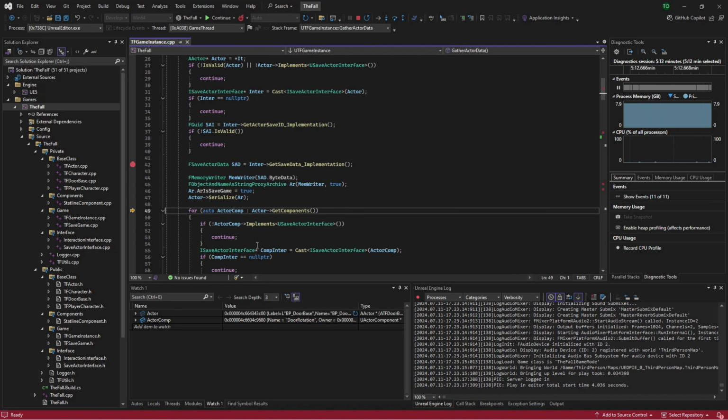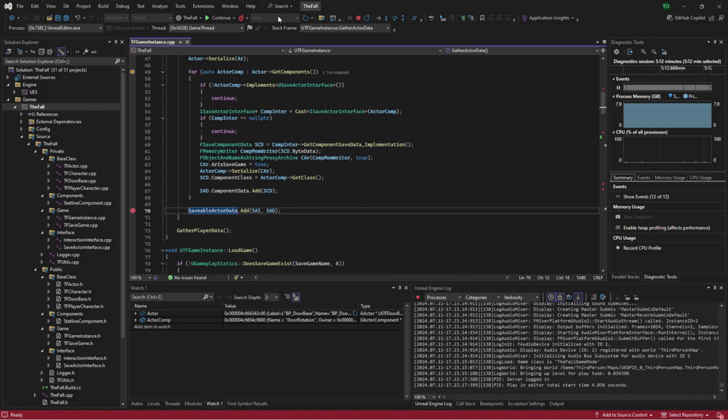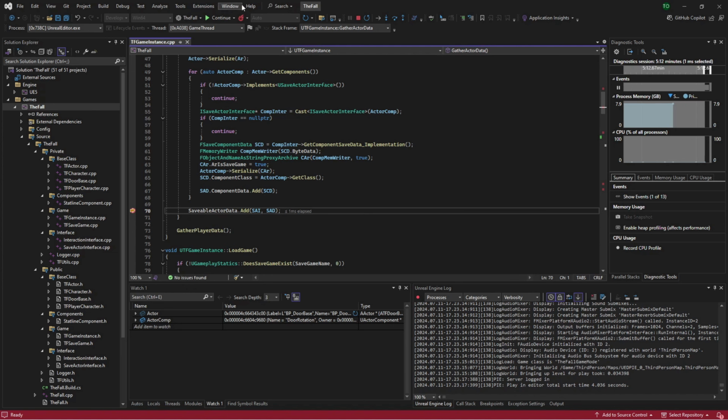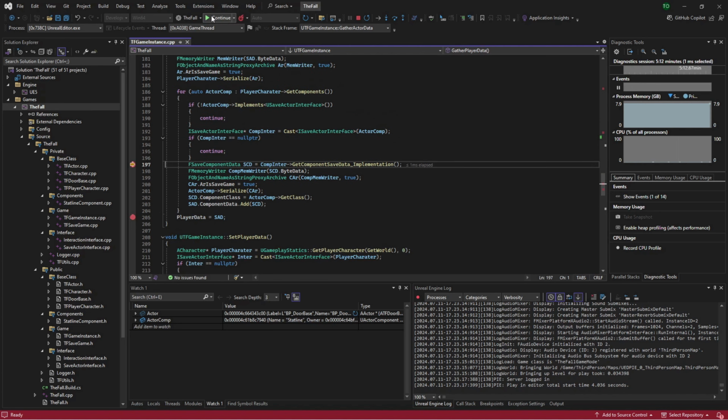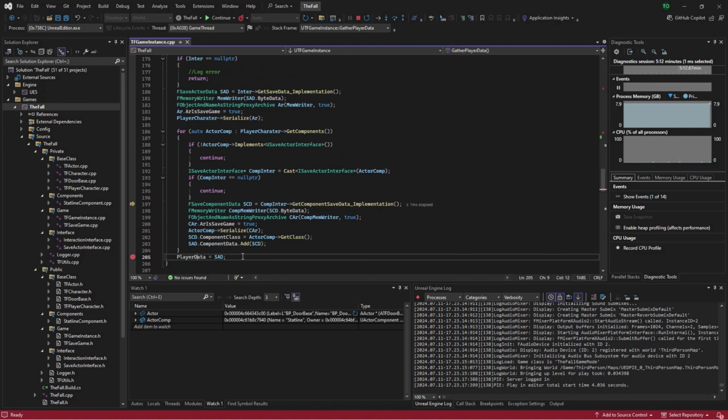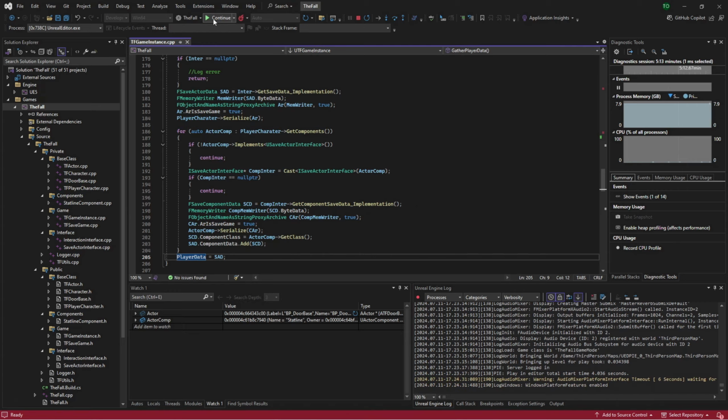And this is just going to go through all our components, so we're going to just drop through to there, take a quick look. Hopefully one of those is that value component. Yep, all that looks good. So we're going to just drop it there, and what are we in? Gather player data. Oh, we don't need that information, so we're going to continue from that.